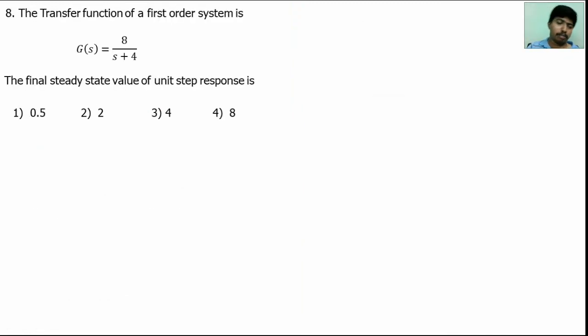Last question. The transfer function of the system is given. We are going to find the final steady state value for a unit step response. So the objective is to find y(t) at t is equal to infinity, not steady state error. This is the steady state output value. So we have to find y(t) at t is equal to infinity.